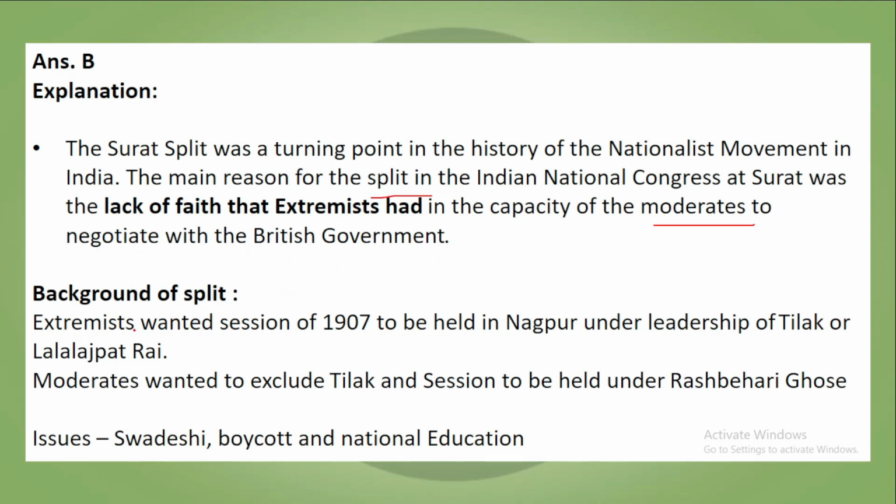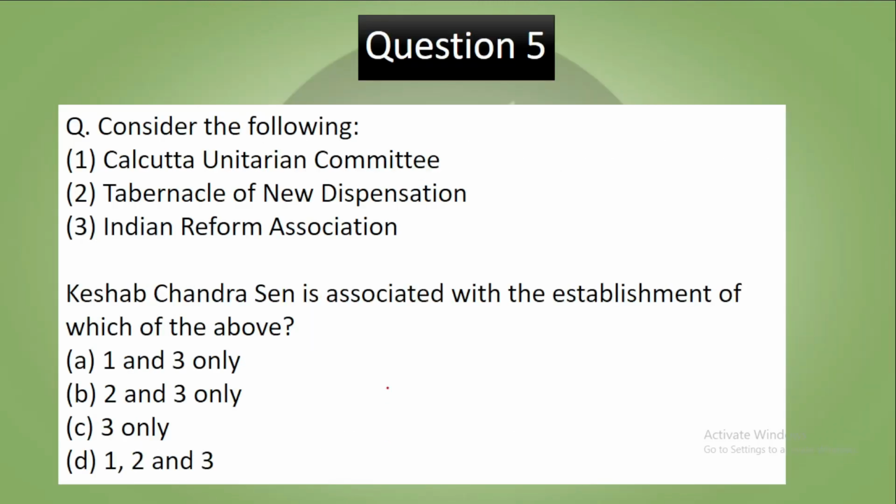What was the background of the split? So basically extremists wanted the session of 1907 to be held in Nagpur under the leadership of Tilak or Lala Lajpat Rai because these 3 were extremists, Lal, Bal and Pal. Lala Lajpat Rai, Bal Gangadhar Tilak and Bipin Chandra Pal. Moderates wanted to exclude Tilak and they also wanted the session to be held under Rash Bihari Ghosh. What were the issues behind this? So issues were Swadeshi, boycott and national education. These were the issues which led to the split.